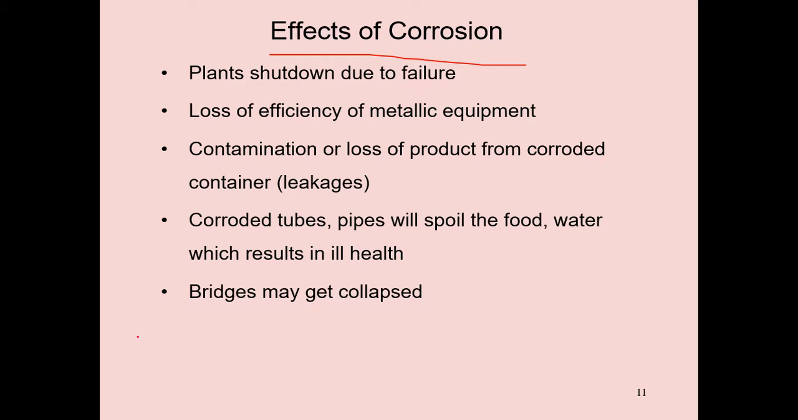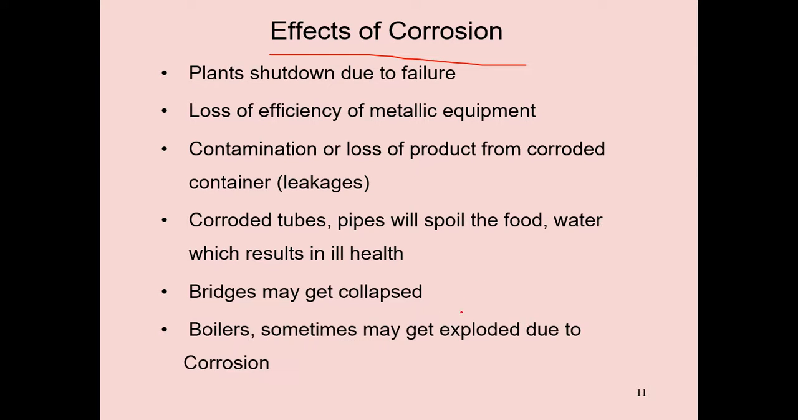Next, bridges may collapse due to corrosion. Boilers sometimes may explode due to corrosion. Okay, so these are the effects of corrosion. This is the importance of corrosion. That's why we should know the properties of corrosion, to prevent corrosion.